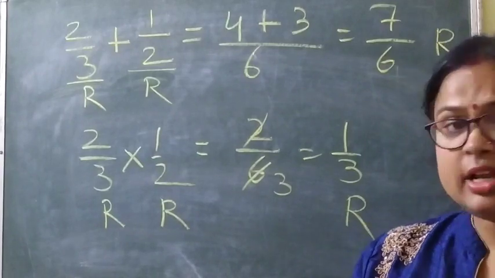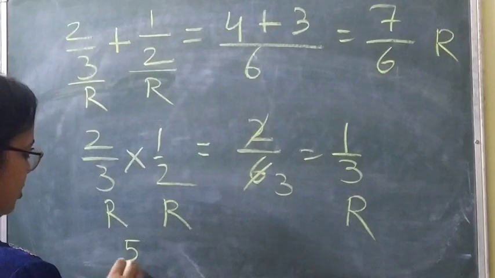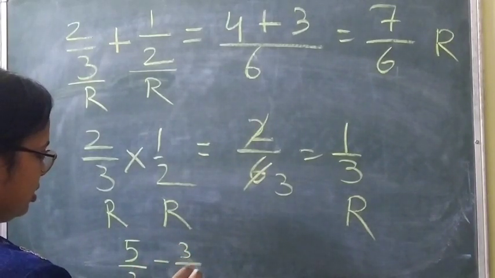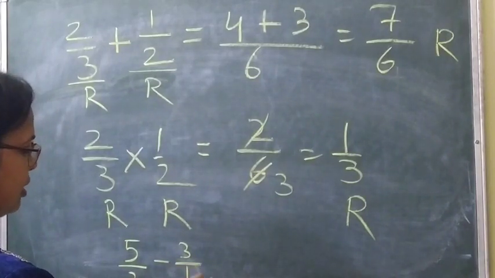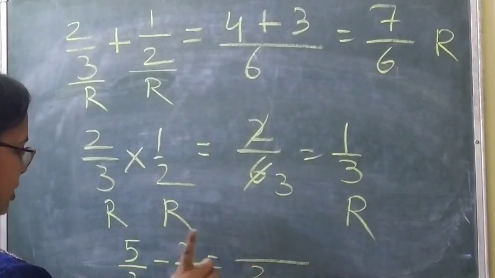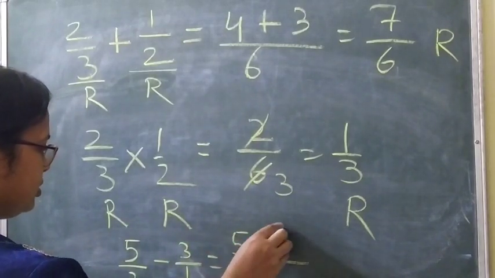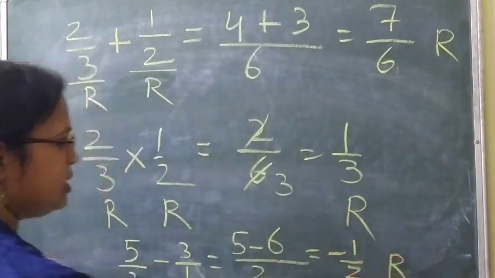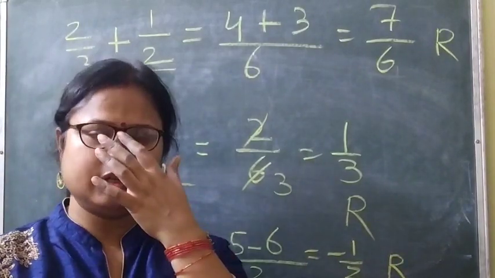Okay. Now in subtraction also, like 5 by 2 minus 3 by, any number you can take, 3 by 1 you can take. So 2 here, 2 1s are 2, divide by 1, you will get 1, 5 1s are 5, minus 6. So minus 1 by 2. Minus 1 by 2 is also a rational number. Clear? So this is about the closure property.